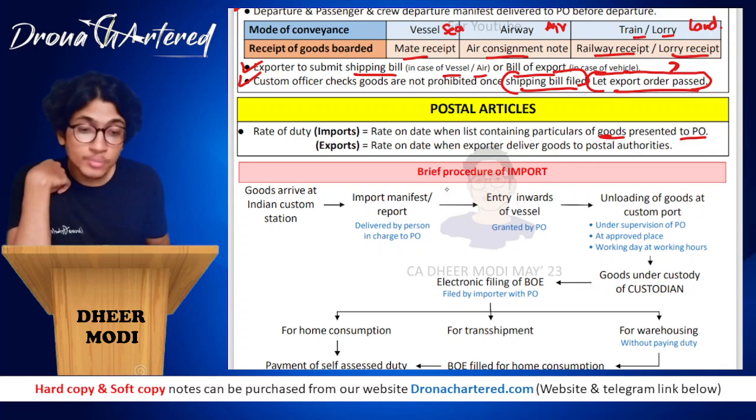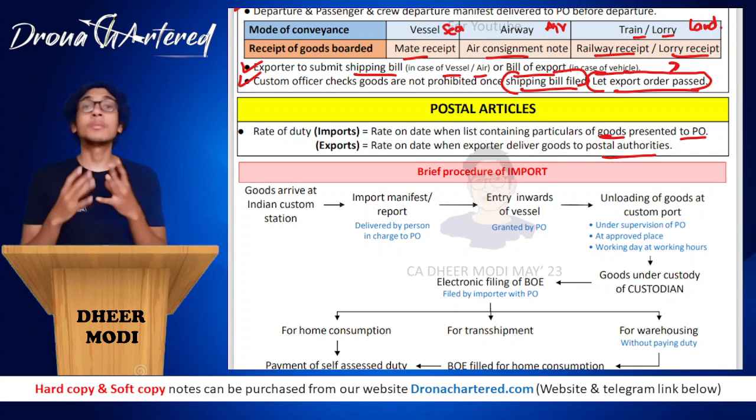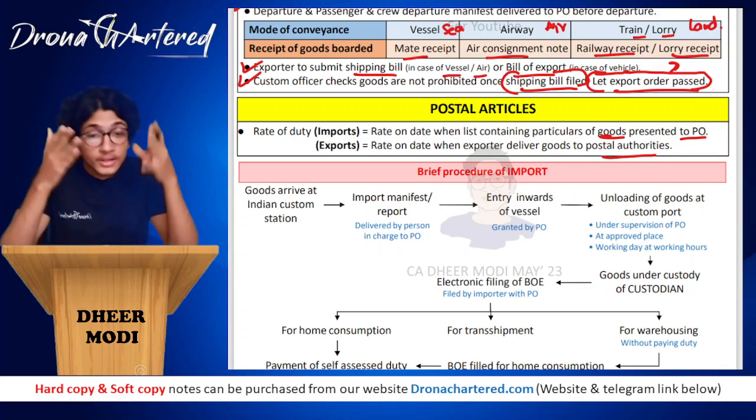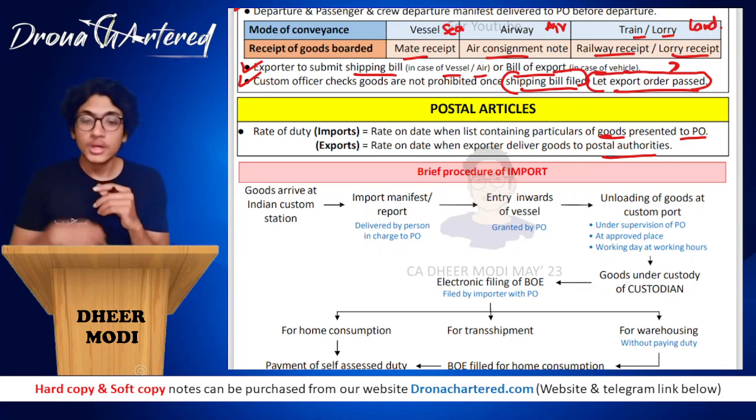And in case of exports, it will be the rate on the date when your exporter delivers goods to the postal authority. So that is when the person who wants to export these goods gives it to the postal authority, that will be the date of rate of duty.